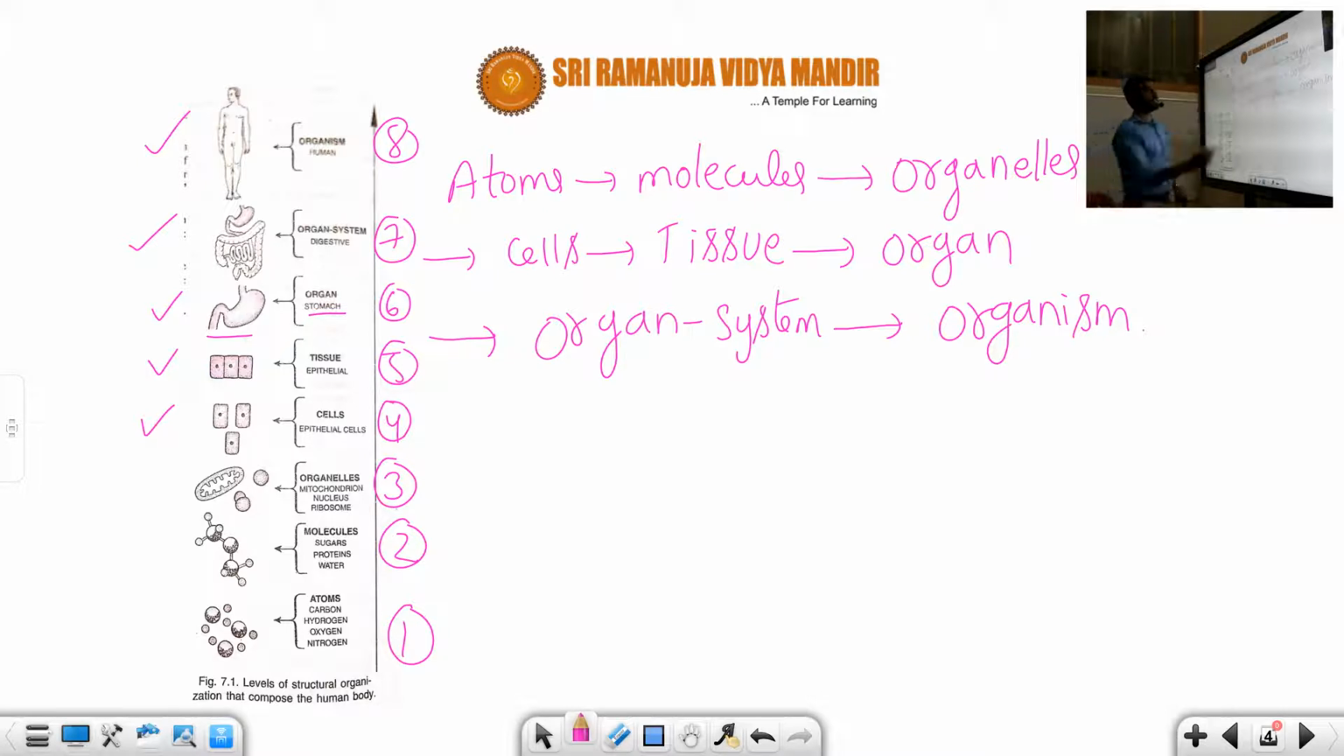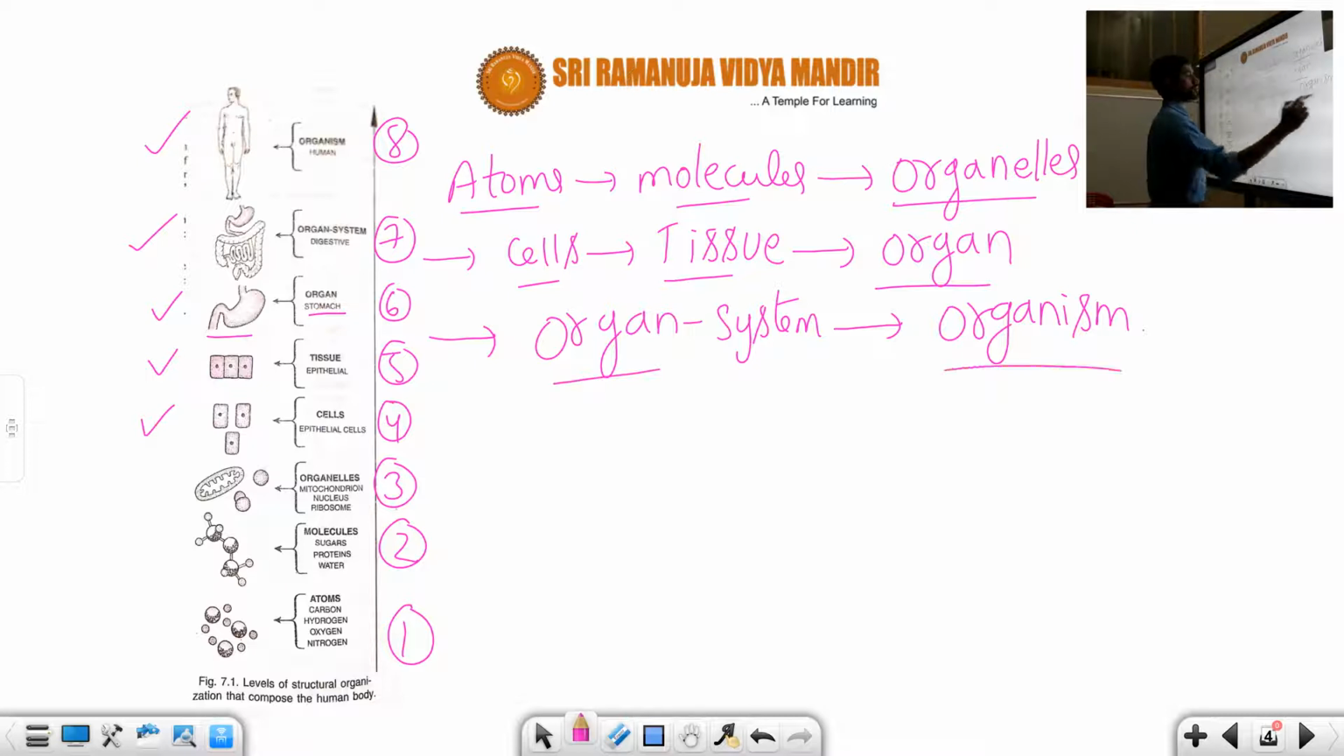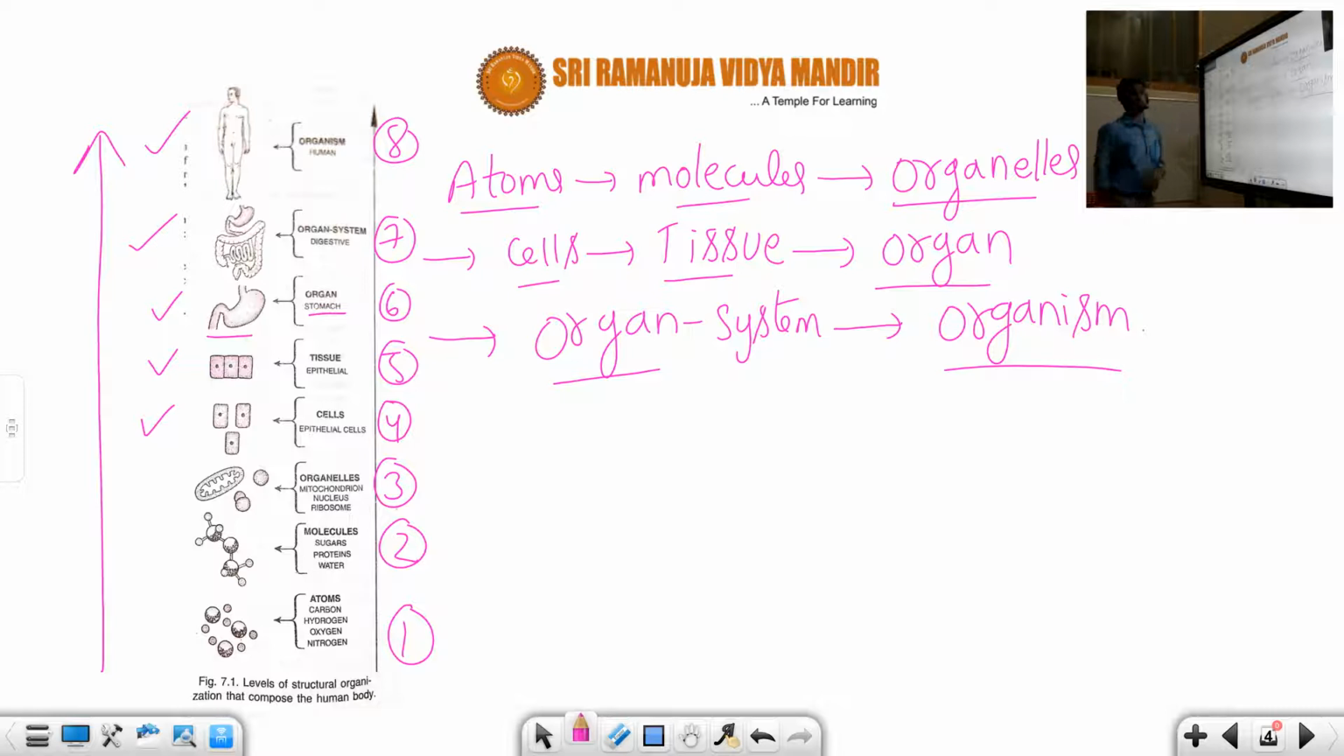So see, this is about the given here. Atoms are constituted to form molecules, molecules are constituted to form organelles, organelles constituted to form cells, and cells constituted to form tissue, organ system, and finally the organism. Hope you understand this information. So this is always upright.